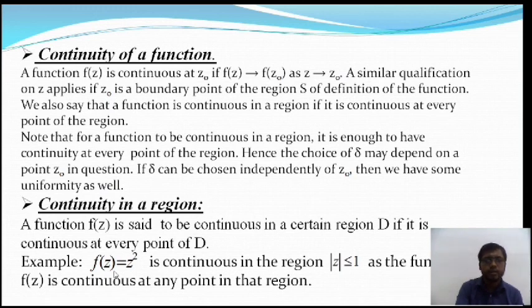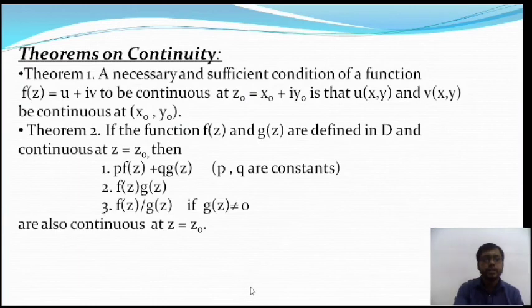There is an example of continuity of a region: f(z) equals z squared. This is a complex function, and it is continuous in the region modulus of z less than or equal to 1. This is the circle whose center is at the point 0 and radius is 1. So the function is continuous at any point in that region. Now there are some theorems on complex continuity.